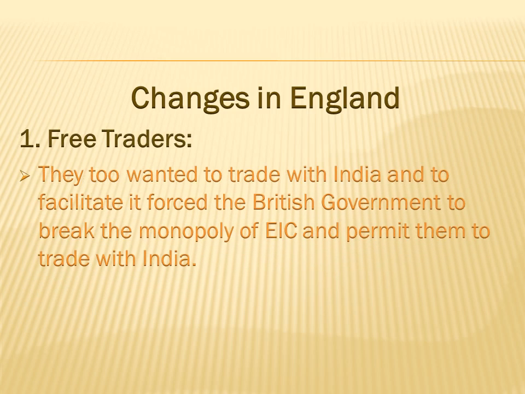What were the changes happening in England which forced the British Parliament to pass this Act? Free traders. They too wanted to trade with India, and this forced the British government to break the monopoly of the East India Company and permit them to trade with India. The free traders were questioning the monopoly: why only the East India Company? Why can't we? We too want to trade with India. These arguments led the British government to give permission, and this is one of the reasons why the monopoly was abolished.